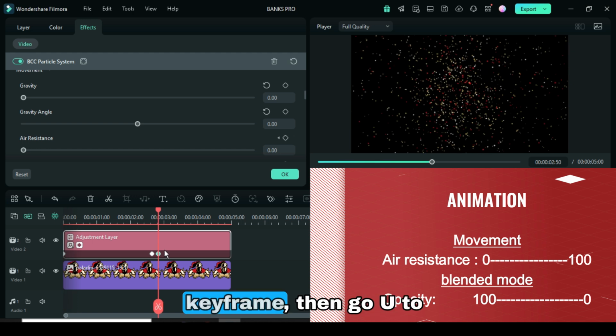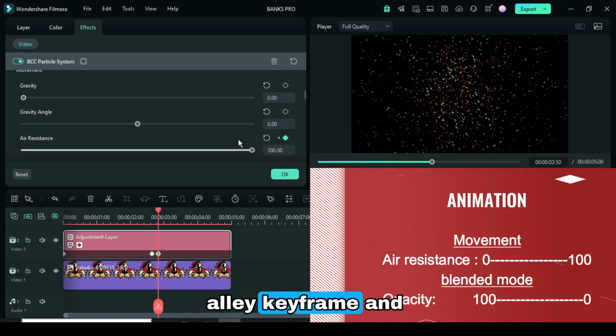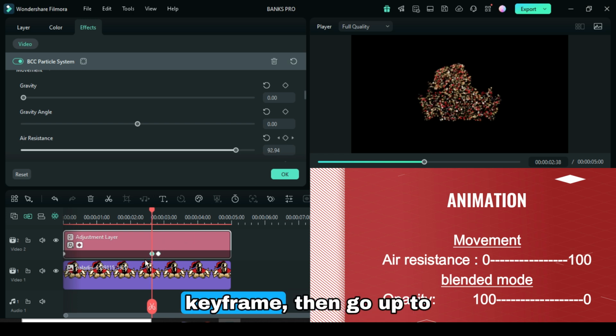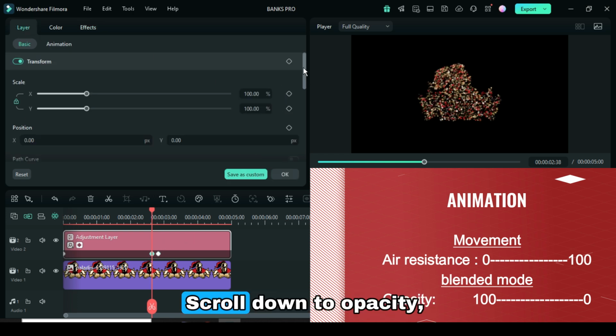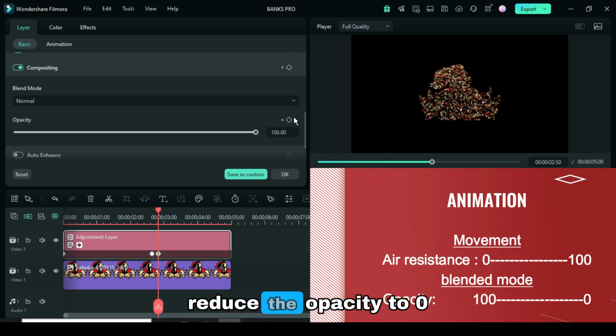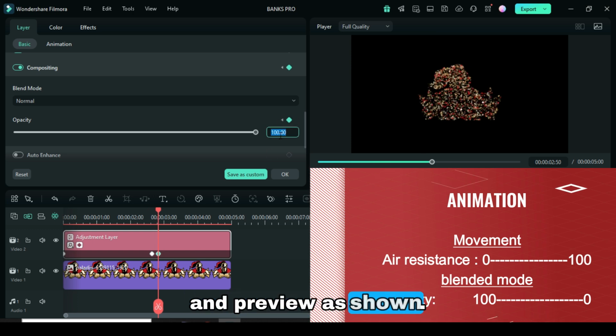Now click the last keyframe, then go up to Apply Keyframe and type 100. Further, click the second keyframe, then go up to Layer, scroll down to Opacity, then apply keyframe at 100 as shown. Now click the last keyframe and go up to reduce the opacity to 0 and preview as shown.